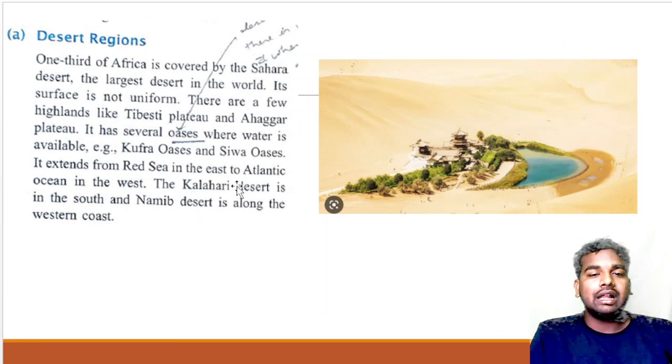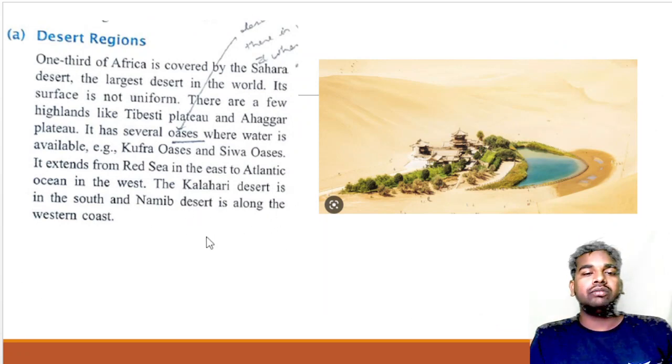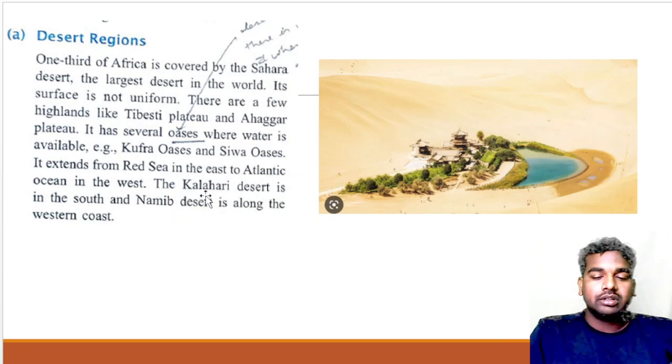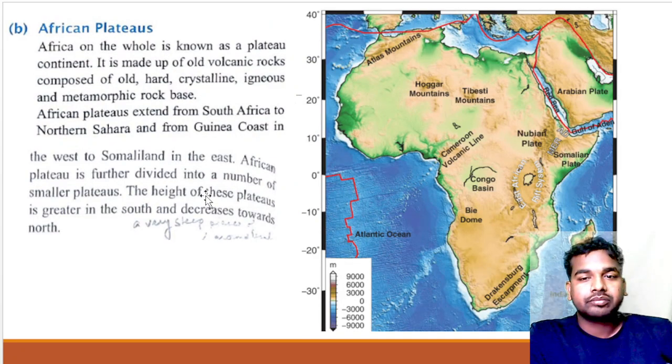Now, the Kalahari Desert in the south and the Namib Desert along the western coast. You will find that this Kalahari Desert in the south and Namib Desert along the western coast have desert regions.